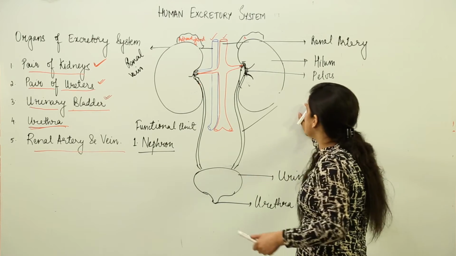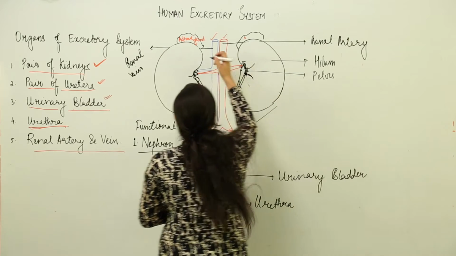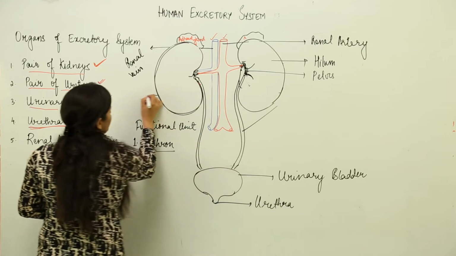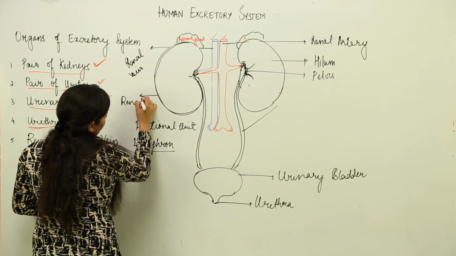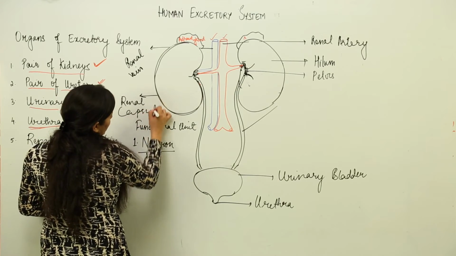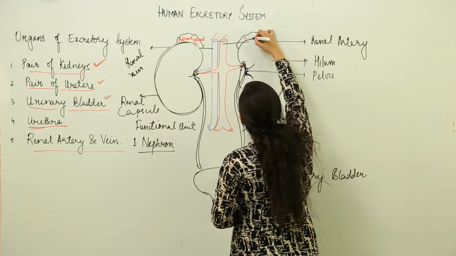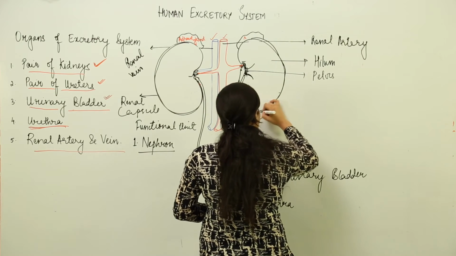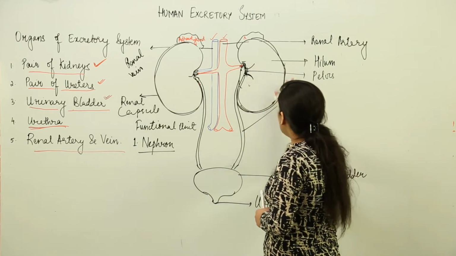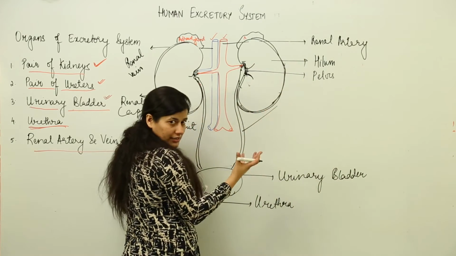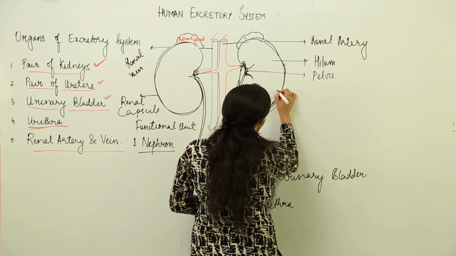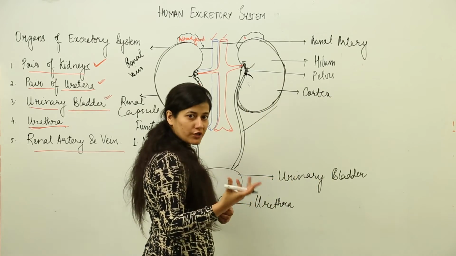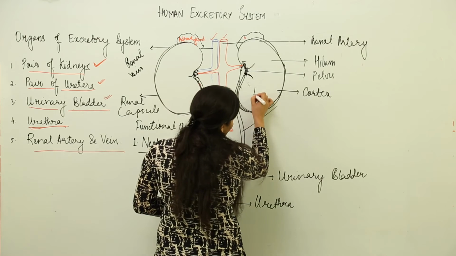Now consider the kidney as a whole. This kidney is surrounded by an outer covering known as the renal capsule. Each kidney has an outer covering known as the renal capsule. It would be present in this kidney as well as this kidney. Because it is an outer covering, it would be epithelial tissue, of course. Inside the renal capsule is the main kidney, which is again divided into two parts, the outer being the cortex, that is the renal cortex. The word renal is used for kidney. The inner part is known as the medulla.